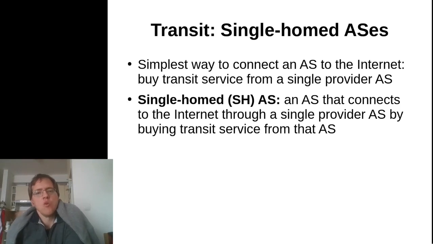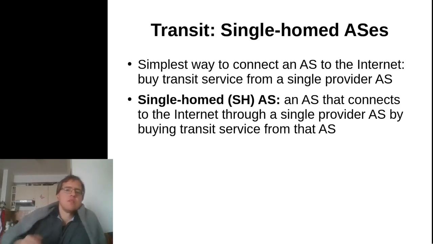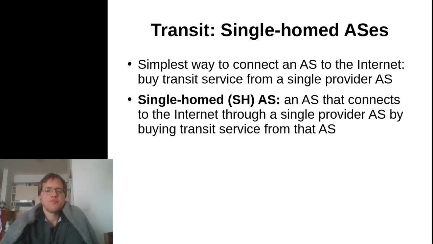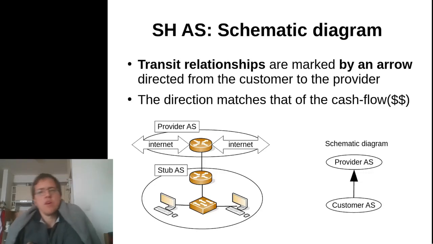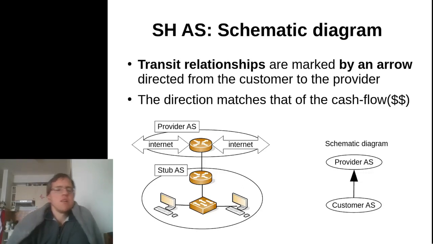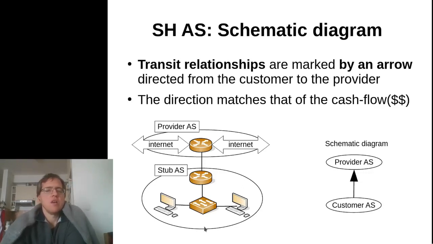This is called single homing. So a single homed AS is essentially an AS that connects to the internet through a single provider AS, buying transit. We're going to use a simple schematic diagram to reason about these small internet topologies instead of actually describing all the hosts and switches and routers, etc. that make up an AS.